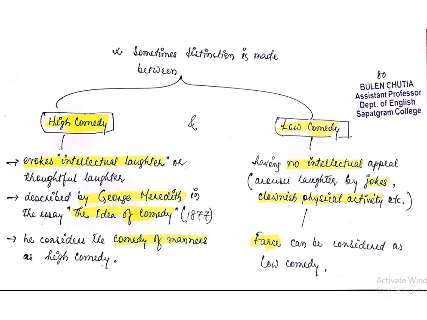Now coming to two other different types of comedy based on the quality of the comedy. Number one is high comedy and number two is low comedy. You just try to remember these two types of comedy as well. High comedy evokes intellectual laughter or thoughtful laughter. This was described by George Meredith in his essay The Idea of Comedy in 1877. This is information that you have to remember. He considers that the comedy of manners are the examples of high comedy.